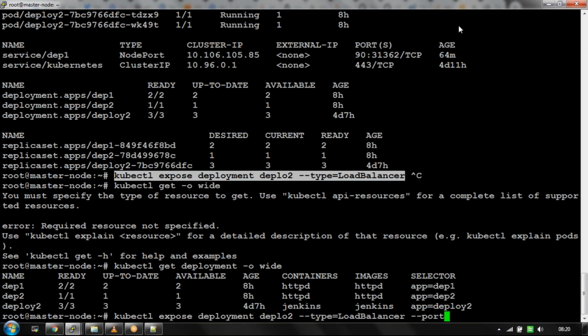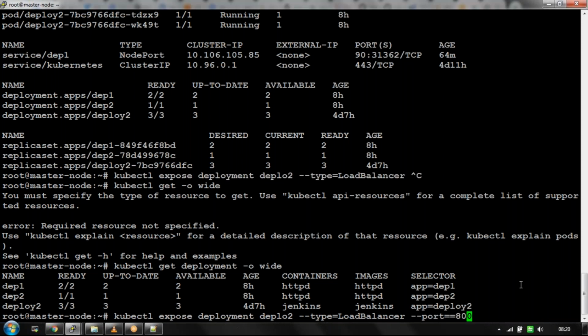So I'm giving the same number, 8080. Only one equals, you gave 2 equals.